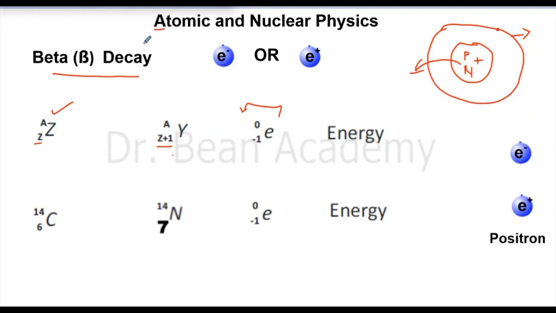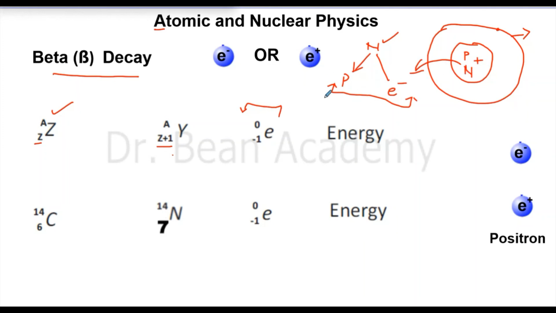So here is the twist. In the beta decay, a neutron transforms into a proton by emitting an electron. So you see, a neutron has no charge. And of course, if you add the charges of a proton and an electron, it is zero. They have equal but opposite charges. If you add their charges, it is zero. So charge is conserved, of course, because whatever charge is there, it should remain the same.